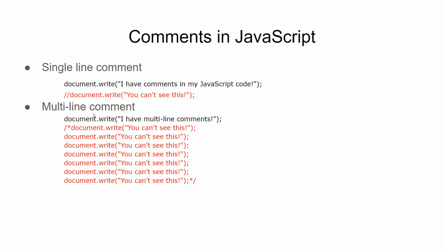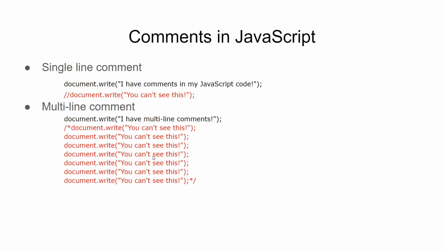The second approach is multi-line comment, and for this you have to use a forward slash and then an asterisk, and after you do that, all the code that will come after that will get ignored until it reaches another asterisk followed by a forward slash. So whatever appears between these two will get ignored. You can see that this line that is outside of this comment block will get executed, but this will be completely ignored, whatever is in the red.